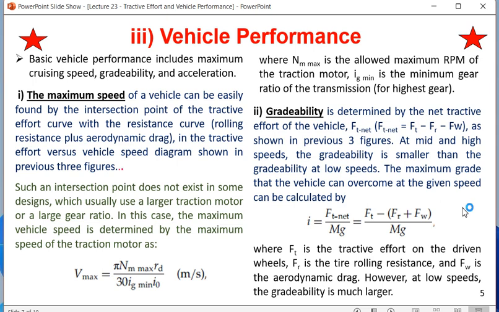However, at low speeds the gradability is much higher. That means whenever the vehicle is kept at a lower speed, it can ride better on the hill, because lower speed means more torque, if we assume power is constant. So whenever the speed is less, torque is more, and at that time we can have better riding performance on the hill. So this is what they are saying: at low speed, gradability is much larger.